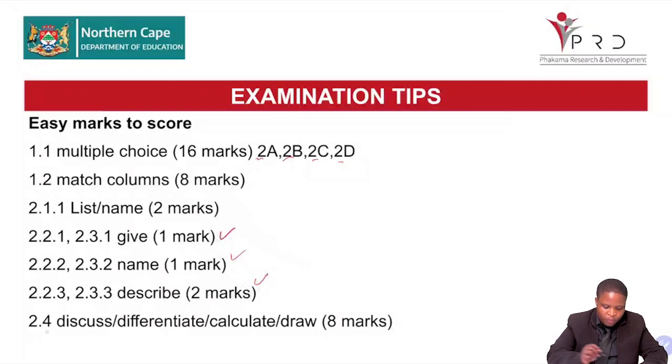Then 2.4, here you just need to remember information from the class. It's the middle order question. You're remembering information: 2.4, 3.4, and 4.4. So this is where you score your easy marks. This does not include the essay.